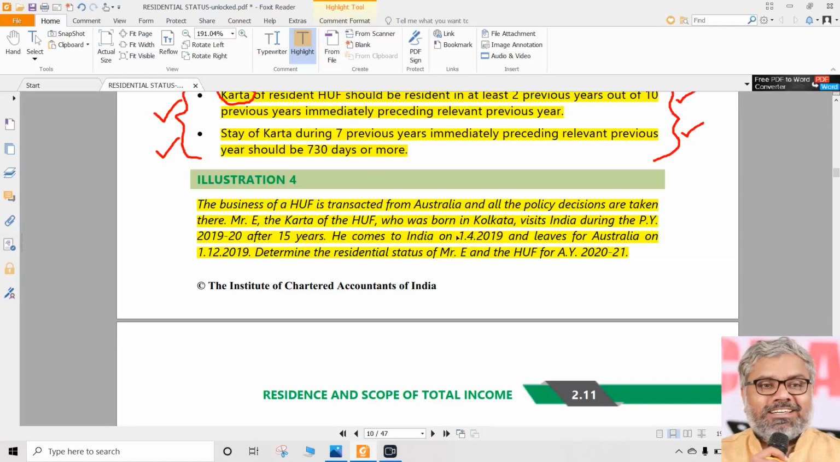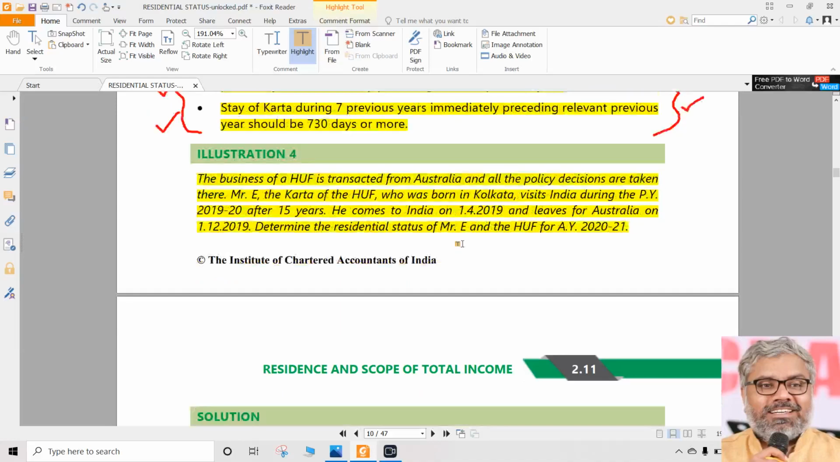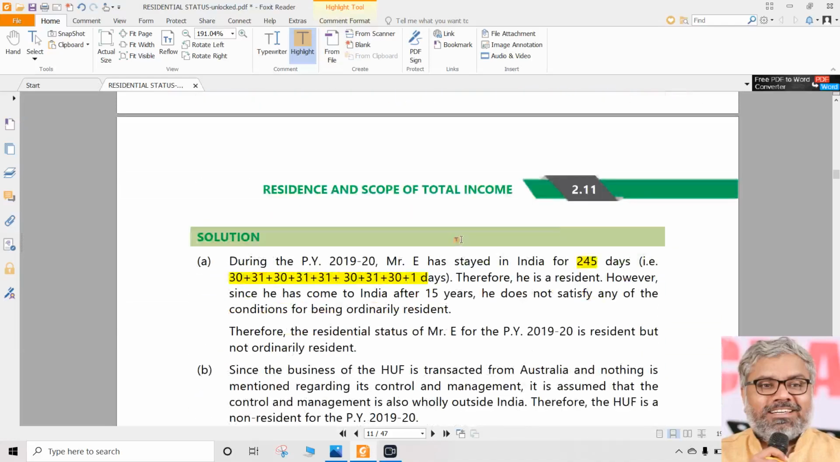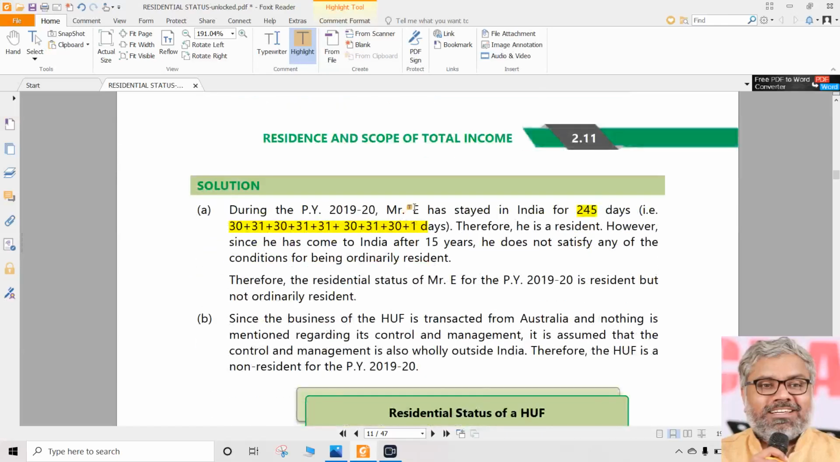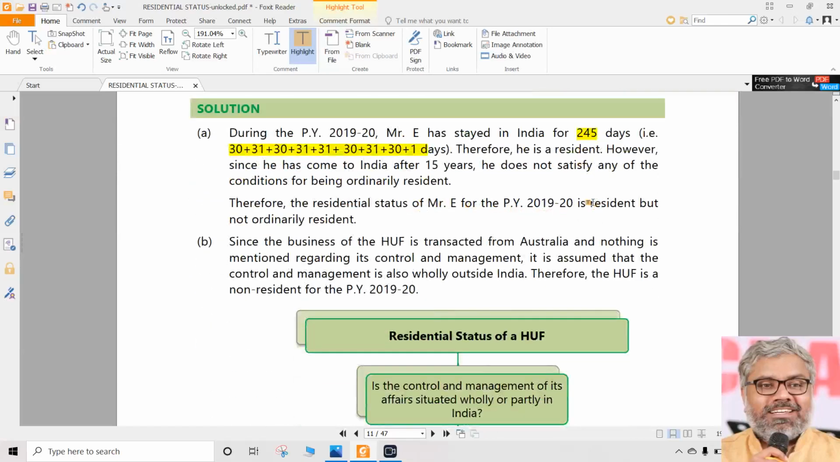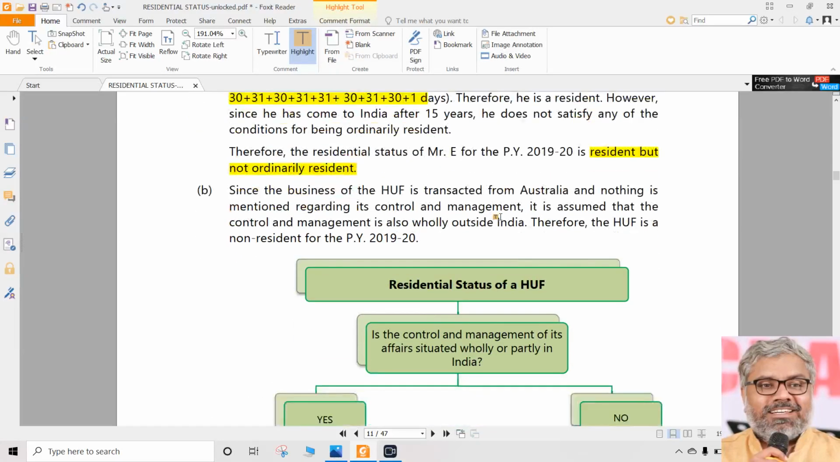Not possible. Second, did he stay in India for 730 days or more during 7 years immediately preceding the previous year? No. Again the same thing, because he visited India after 15 years. So both the additional conditions are not satisfied. So naturally, what is the residential status of this Karta, that is Mr. E? Resident but not ordinarily resident.